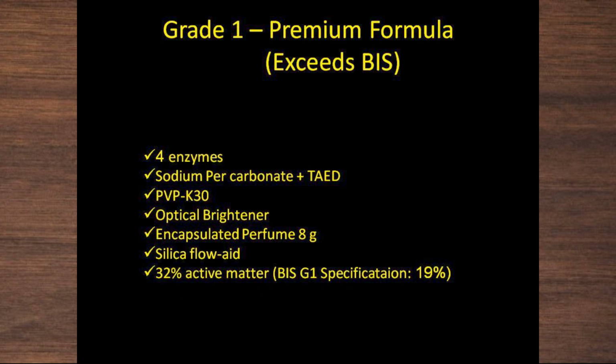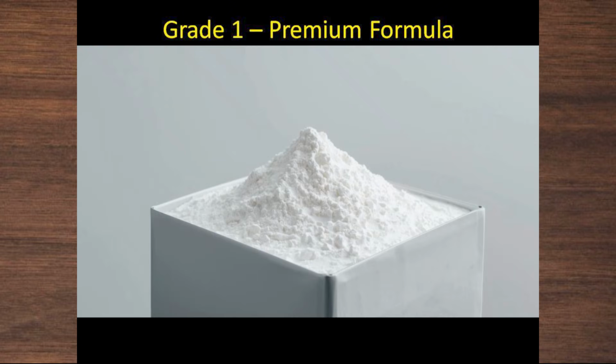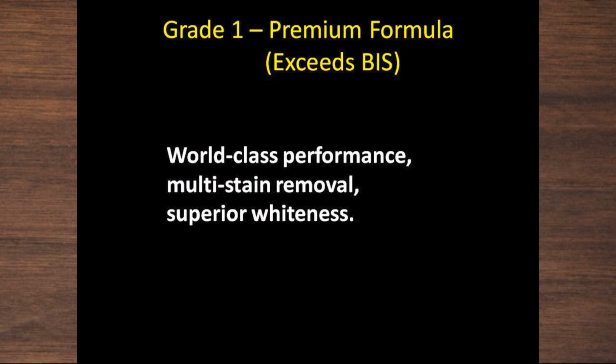In grade 1 detergent powder, apart from this specification, we have added many more functional materials, including a bleaching system and enzymes. And here our active material is 32%. The BIS recommendation is 19%. So we are exceeding the BIS. Its quality will be international standard with many features.